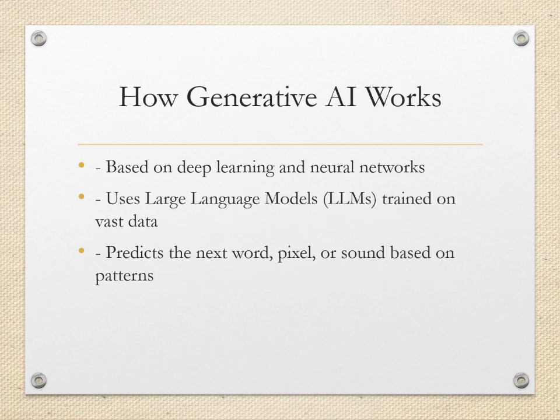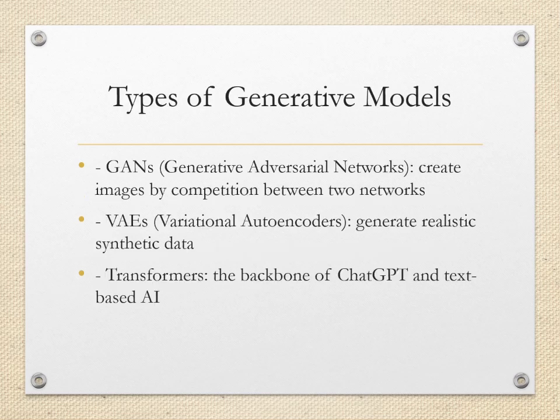Now, let's see how generative AI works. Generative AI relies on deep learning and neural networks. It uses large data sets to train models called large language models, or LLMs. These models will predict the next word, pixel, or sound based on patterns they have learned, which will allow them to generate new and coherent content. So, this is how generative AI basically works.